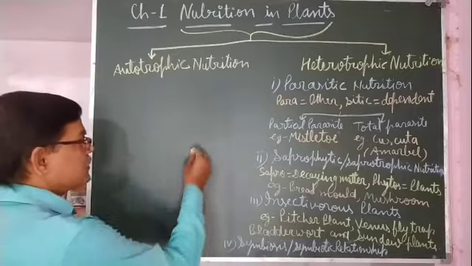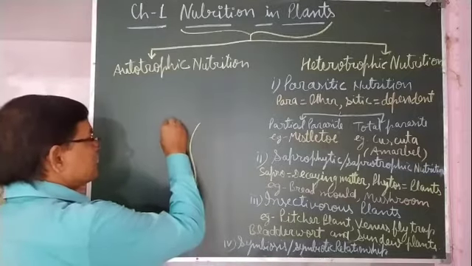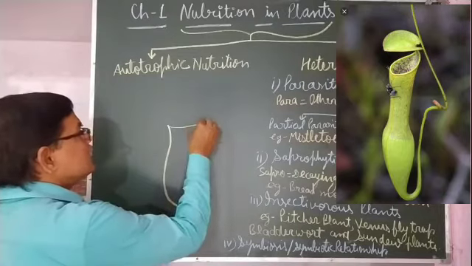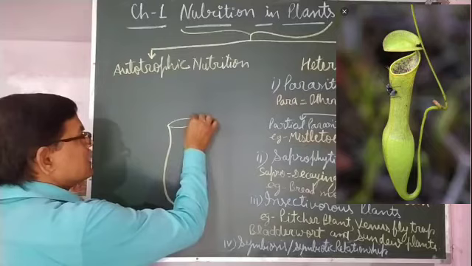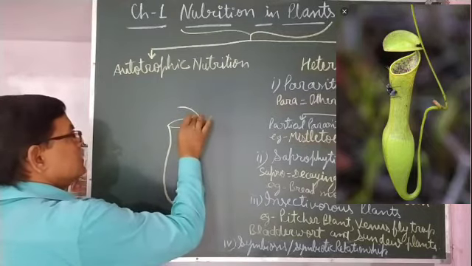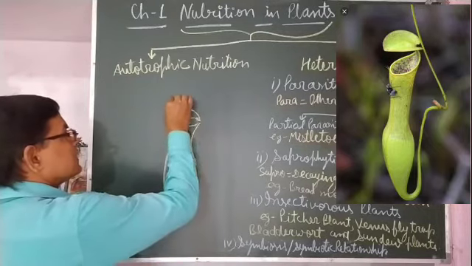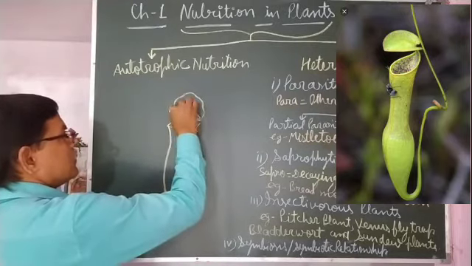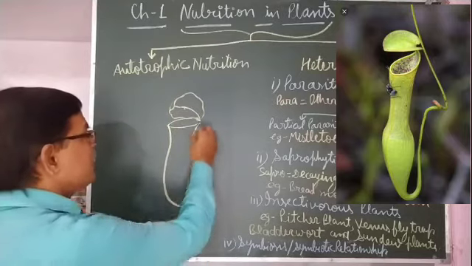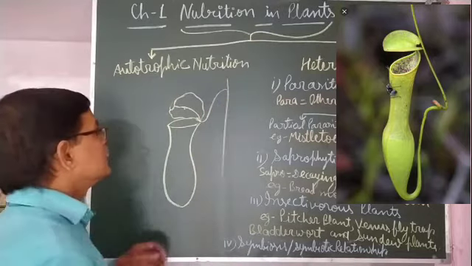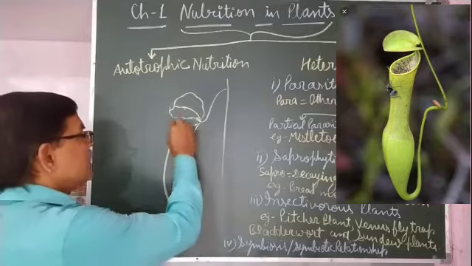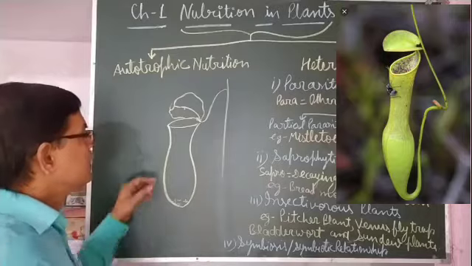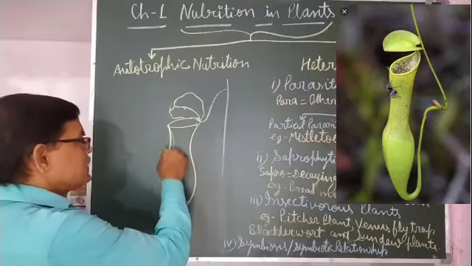As in the case of the pitcher plant, a pitcher-like structure is found. A leaf changes into a pitcher-like structure and it has a lid-like structure over it. It is colorful, and inside there are digestive enzymes and hair-like structures.